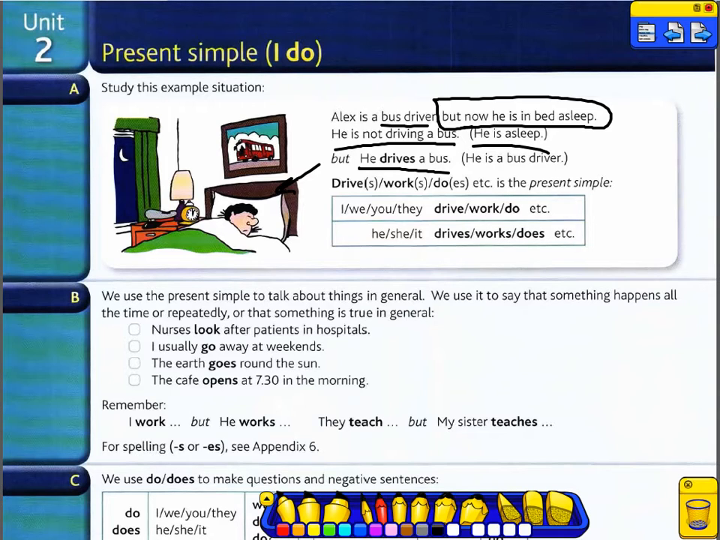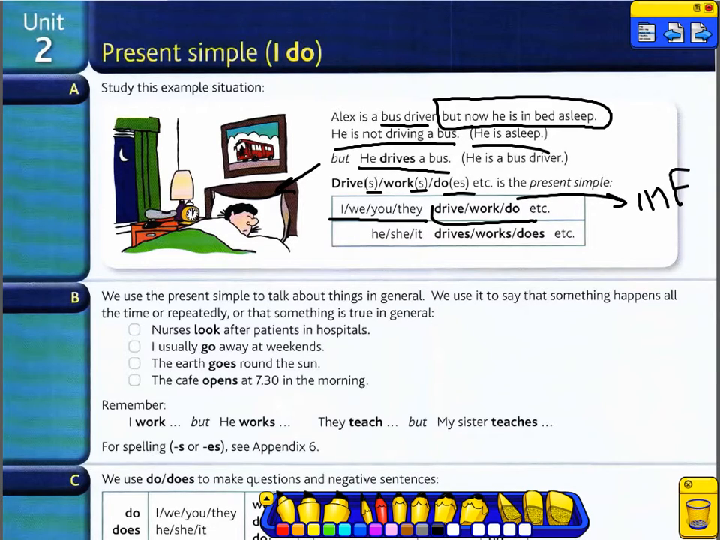Drive could end with s, drives; work, works; do, does, etc. It is the present simple. We use I, we, you, they with the infinitive form of the verb.